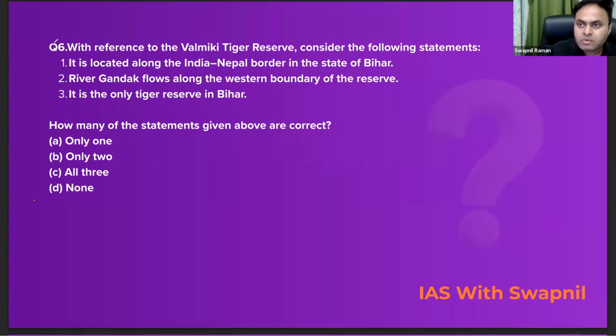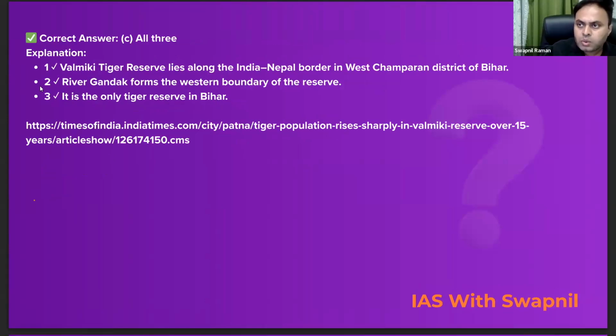Now, why did we pick up this question? There is a reason. So look at this one. Valmiki Tiger Reserve lies along the Indo-Nepal border in western Champaran district of Bihar, and the river Gandak forms the western boundary of the reserve, and it is the only tiger reserve of Bihar, right?